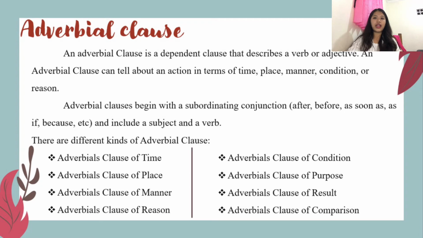There are different kinds of adverbial clause: the adverbial clause of time, adverbial clause of place, adverbial clause of manner, adverbial clause of reason, adverbial clause of condition, adverbial clause of purpose, adverbial clause of result, and adverbial clause of comparison.